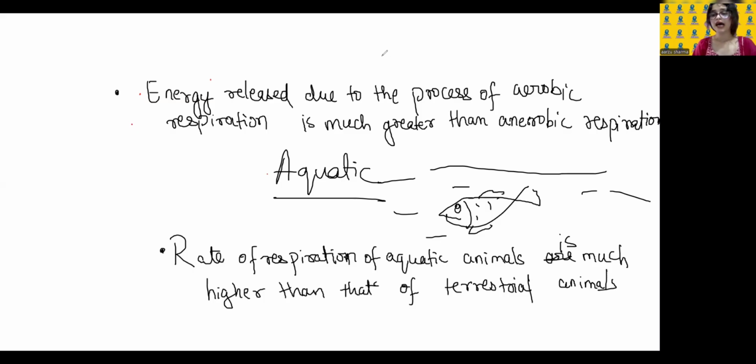Okay. Now see, I told you about ATP, right? I told you that it is the currency of energy for us. Okay. So let's write it down.